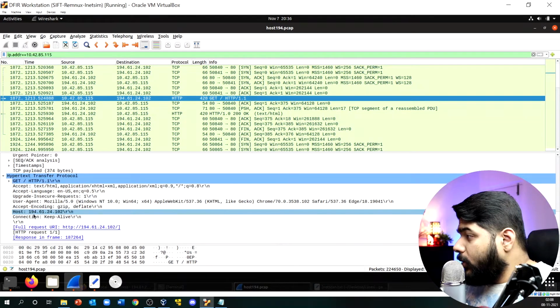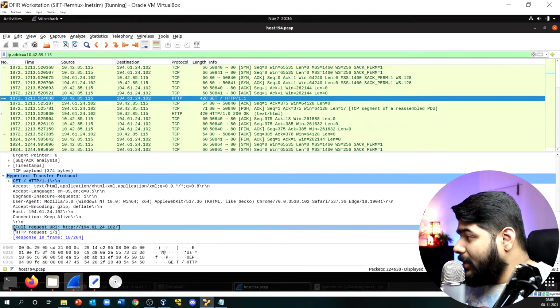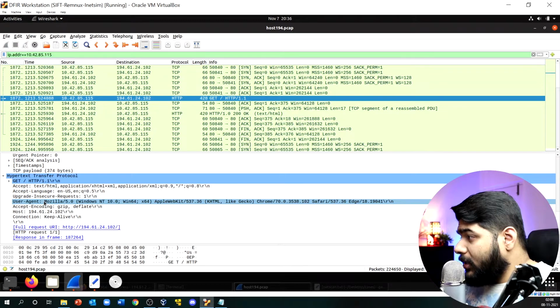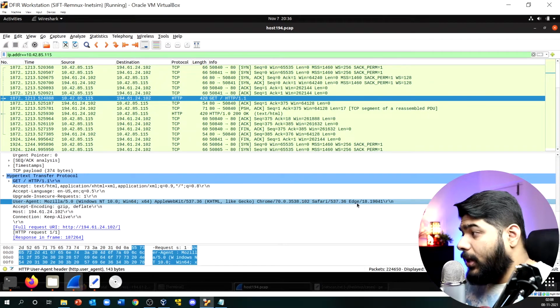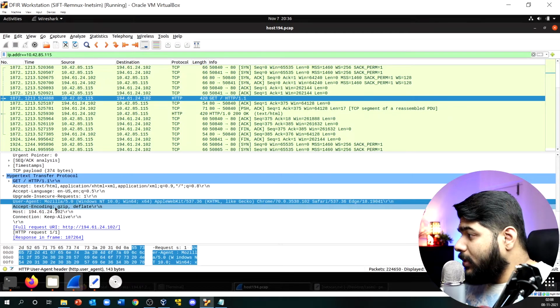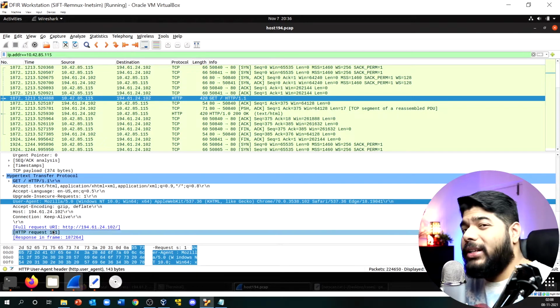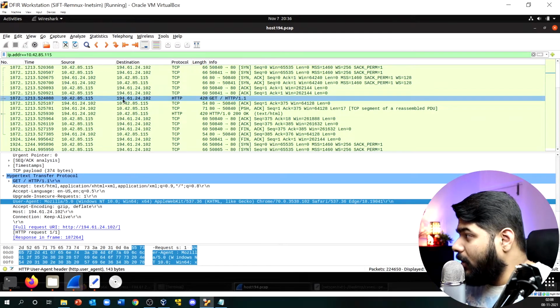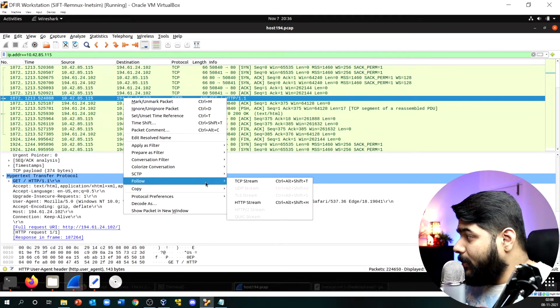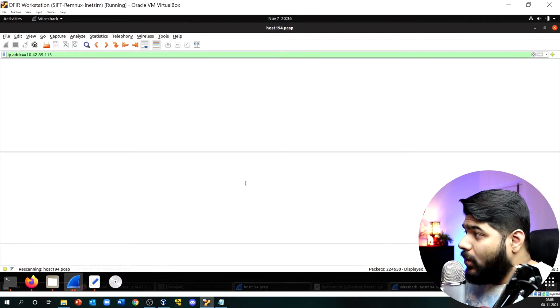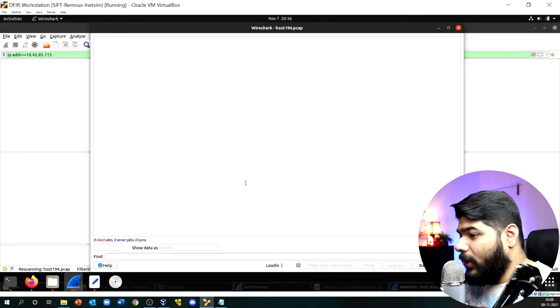If I go to it over here, you will see there is a full request URI coming from here. There is also a user agent, which is using Edge by default, and someone is trying to download something over here, right? So what we can do is simply go to this section and follow this TCP stream over here, and we can see what is basically going on in it, right?